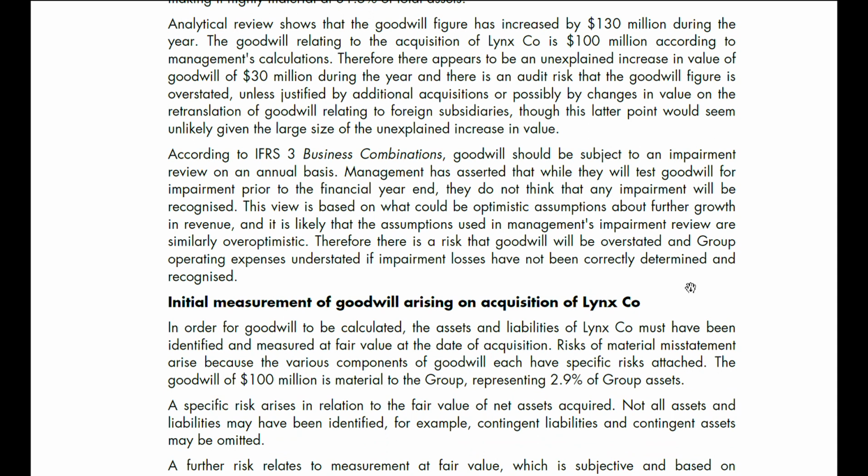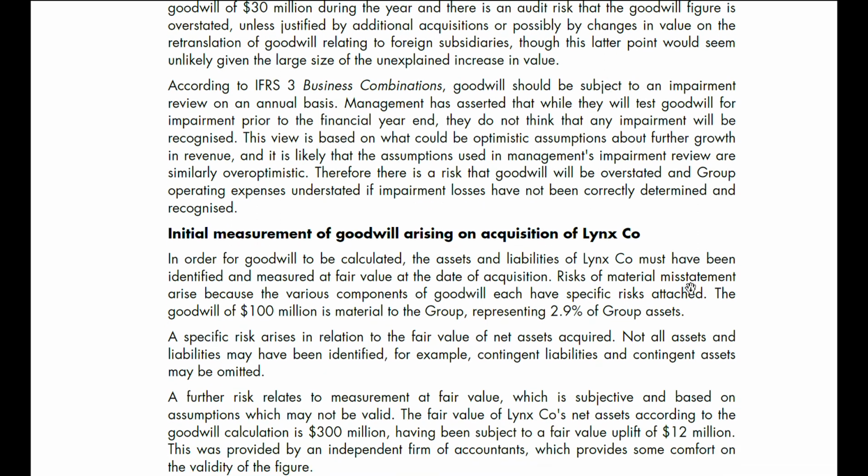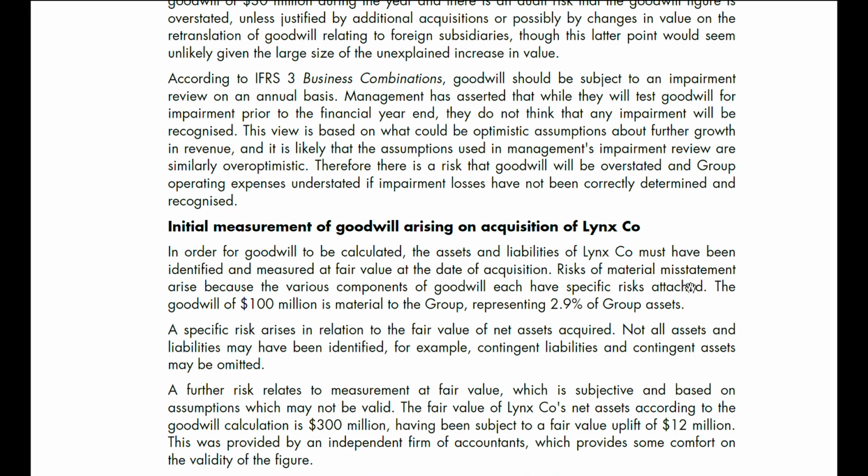According to IFRS 3 Business Combinations, goodwill should be subject to an impairment review on an annual basis. Management has asserted that while they will test goodwill for impairment prior to the financial year end, they do not think that any impairment will be recognized. This view is based on what could be optimistic assumptions about future growth in revenue, and it is likely that the assumptions used in management's impairment review are similarly over-optimistic.